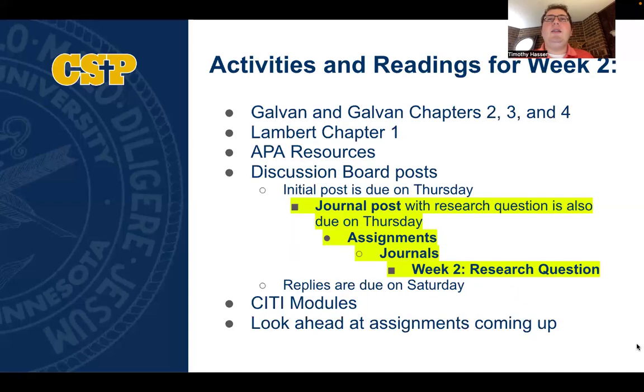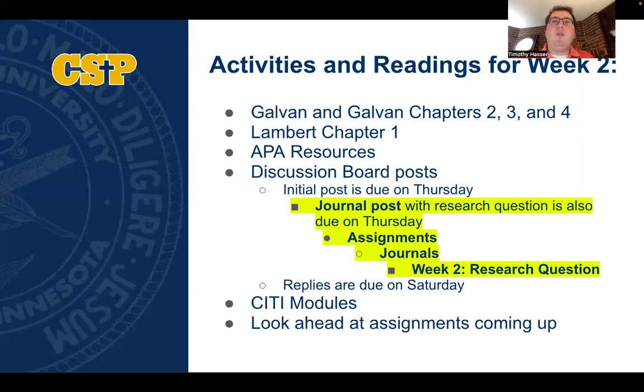Here are the activities and readings for week 2. Please read Galvin and Galvin chapters 2, 3, and 4. These chapters will help you to select and solidify your topic. Chapter 3 includes 14 helpful steps for solidifying your topic. And please make special note of step number 7. It is best to start with current research and work backwards.